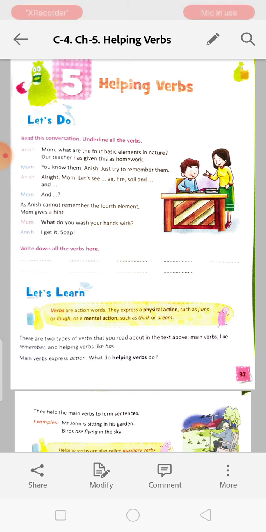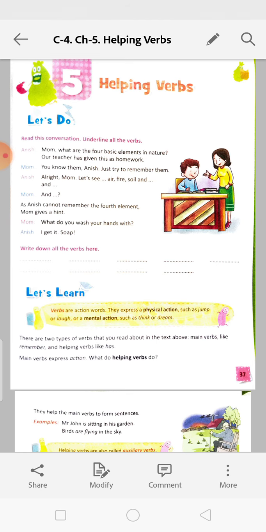And helping verbs always help the main verb or the doing words to make a sentence, to give a complete meaning to the sentence. Okay, so a helping verb is a being or having verb that comes before a doing verb and helps to make the sentence complete. For example, I am playing. Playing is an action verb, and we are putting am over there to give the sentence a meaning, to complete the sentence. So am is a helping verb.